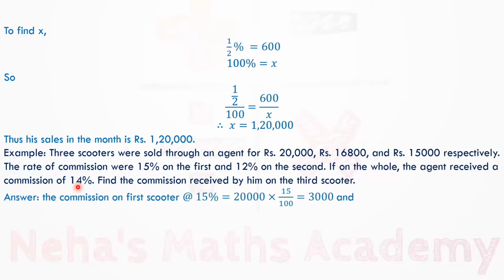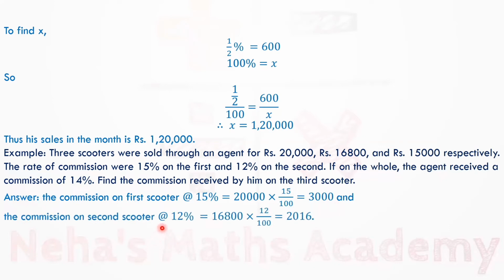The commission on the first scooter at 15% is 20,000 into 15 upon 100, which is equal to 3,000. And the commission on the second scooter at 12% rate is 16,800 into 12 upon 100, that is 2,016. Therefore, total commission on two scooters is 3,000 plus 2,016, which is equal to 5,016.